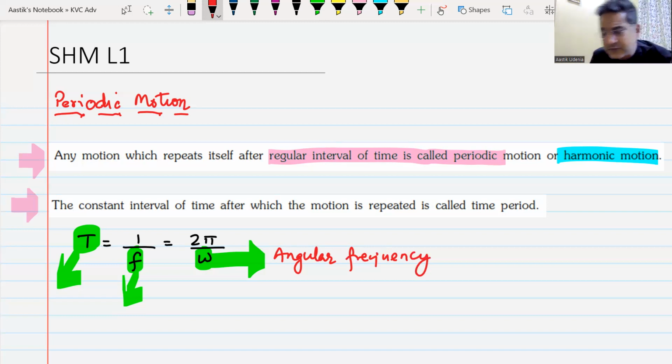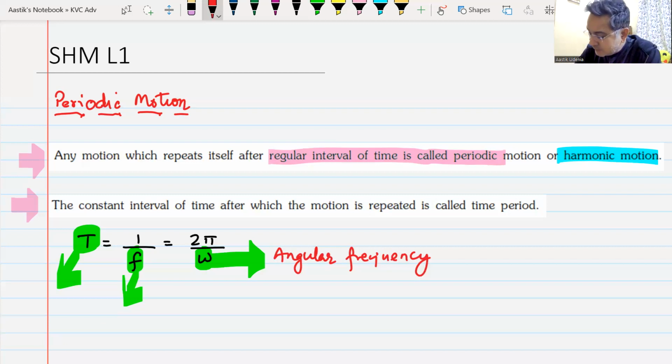Now, the example of this periodic motion is any motion that repeats itself after a certain interval of time. The motion of your seconds clock, hour clock, minute hand, motion of the spinning of Earth on its own axis, the motion of moon around Earth, the motion of Earth around Sun. All of these are periodic motion. We all understand this, yes or no? Yes, sir. Okay, this is periodic motion. Everyone understands this. Have you written this down?